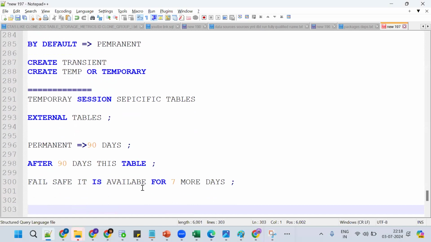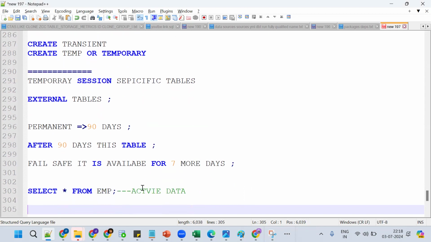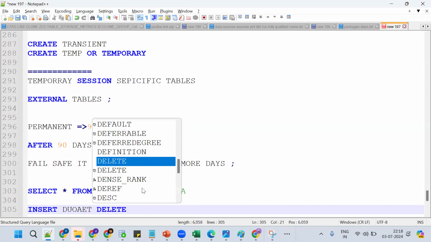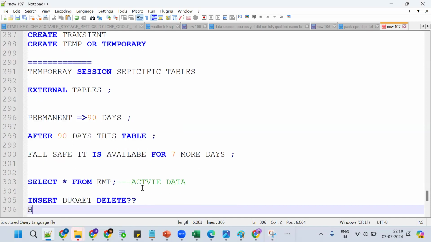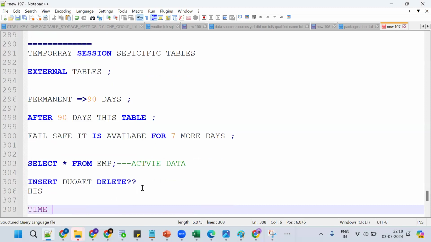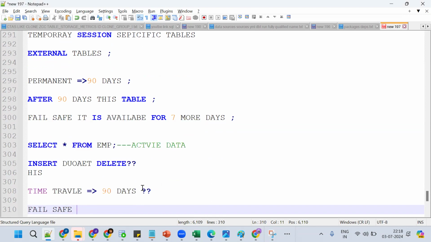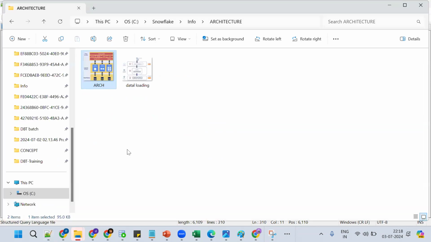So see, select star from EMP. Now tell me, data is coming from what? Data is from active data. Now I perform some inserts, some updates, some deletes. The historical data goes to the time travel concept. How long will it be there? It will be there for 90 days. Suppose after 90 days I want it back, then we go for the fail safe concept. Simple thing. Let me show you the image. Time travel and cloning are very, very important.